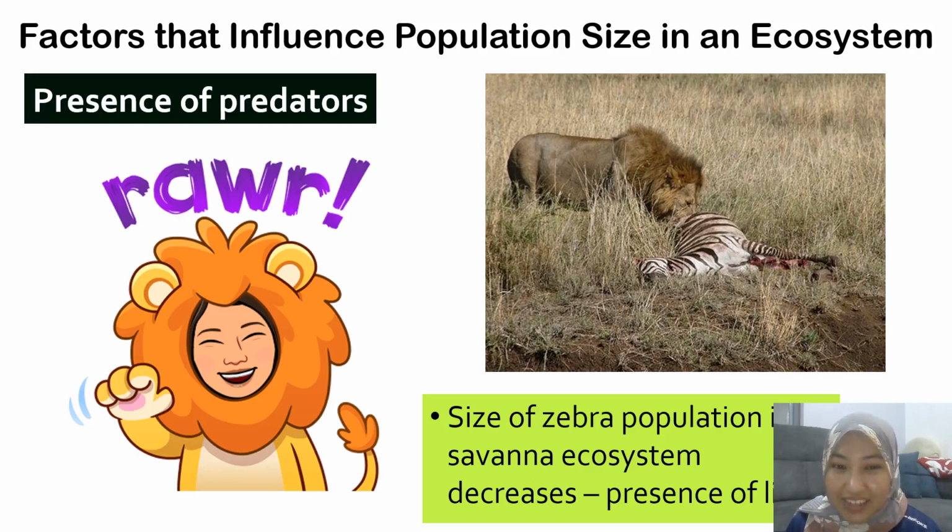So what happened here? The size of the zebra population will decrease in a savanna ecosystem when there is a presence of lions, because lions are the predator. They eat the prey, which is zebra. So the number of zebra will decrease when there are lions.